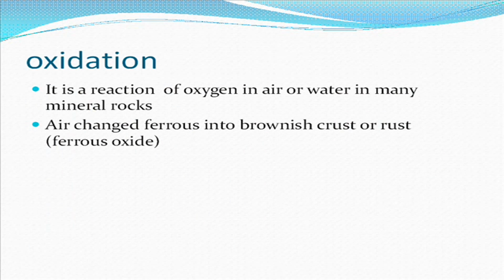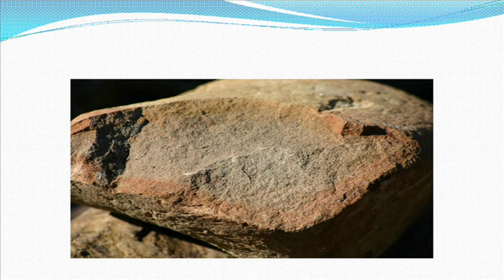Next is oxidation. Oxidation is a reaction of oxygen in the air or water with many mineral rocks. Air changes ferrous into brown crust or rust, ferrous oxide. This process is called oxidation. Now see the rock has a slight layer that looks brownish red. This represents the ferrous oxide contained in the rock. The center is black in color, which is ferrous. The air contains oxygen, the rock gets oxidized, and ferrous becomes ferrous oxide. This process is called the oxidation process.